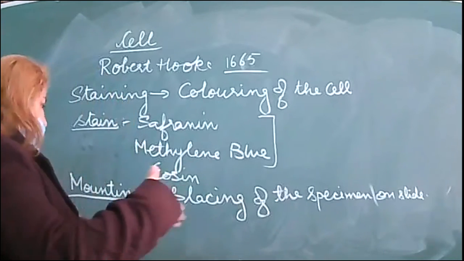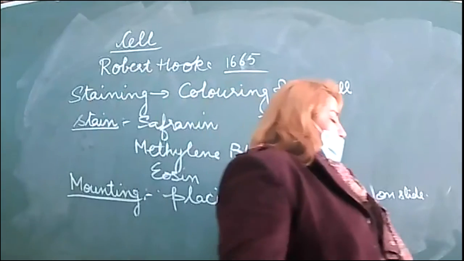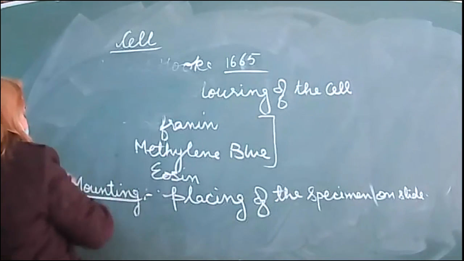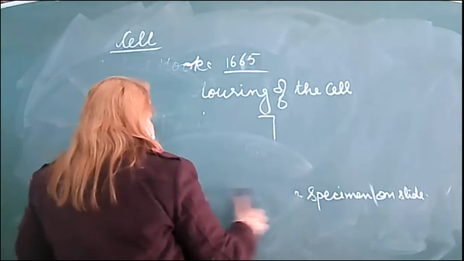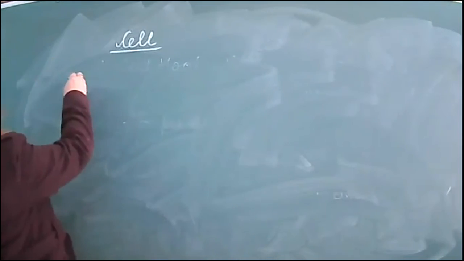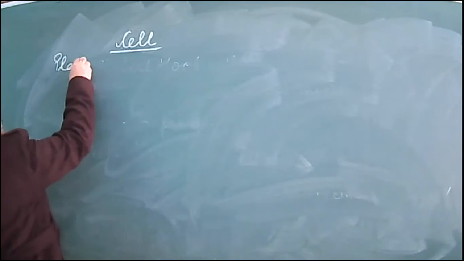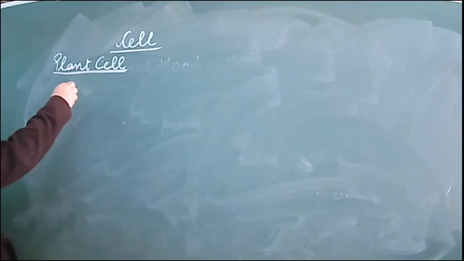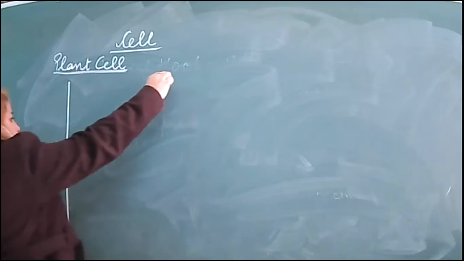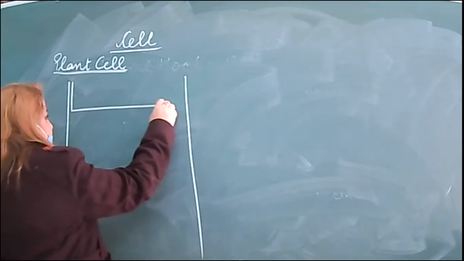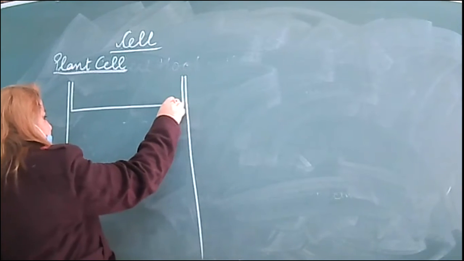Okay, so let's start. Sizes and shapes we will do later. So now first try to make the plant cell. Now in the exam the diagrams will also come from this chapter. Now you saw the onion cell, that is also called the plant cell, right? How will we make the plant cell? You observe this is having a cell wall and a large vacuole.